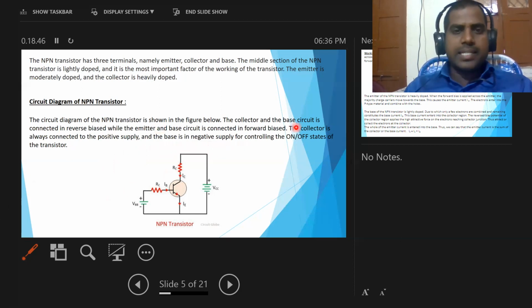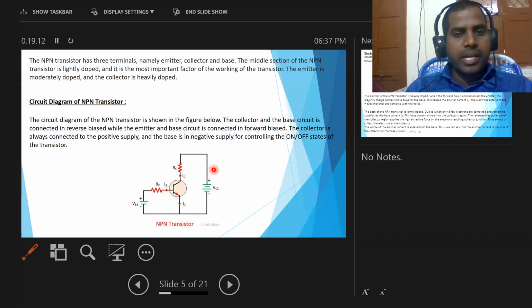So in this case, collector and base are connected in reverse bias. That means here the collector is connected to the positive terminal and the base is connected to the negative terminal. In NPN, N is the negative type, connected to the positive terminal, and P is the positive type, connected to the negative terminal.